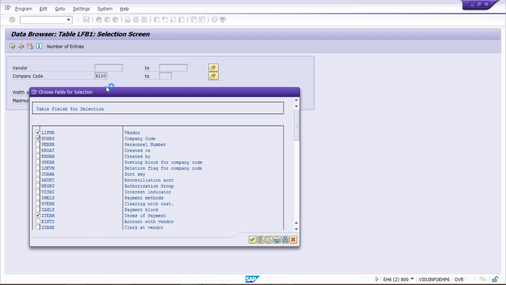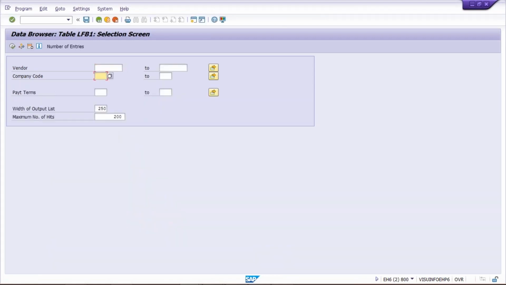Okay. So now here give your company code X100. Don't give anything here in vendor master, so that all the vendors whichever have been created for X100 are going to appear. But now we are going to add one more selection criteria, and here I'm going to give TM30. So it means we are giving instructions to select all the vendors for company code X100, and that too whichever are using this terms of payment TM30, those vendors only I need, right?